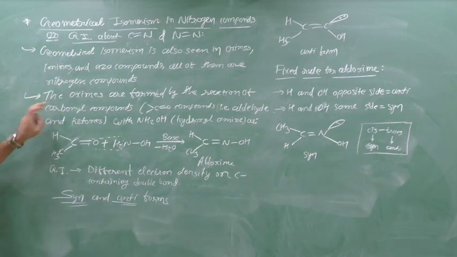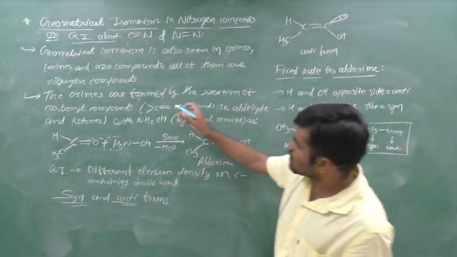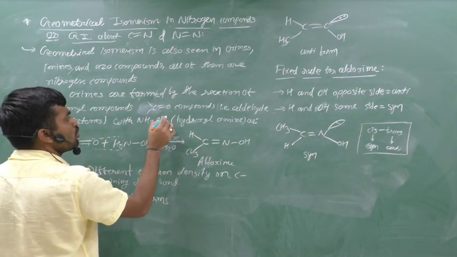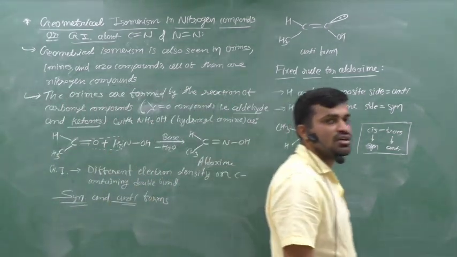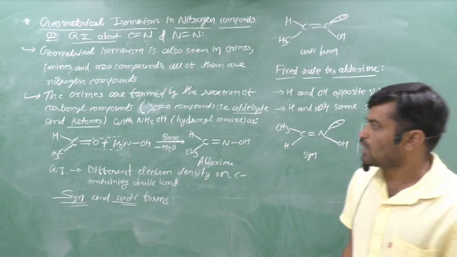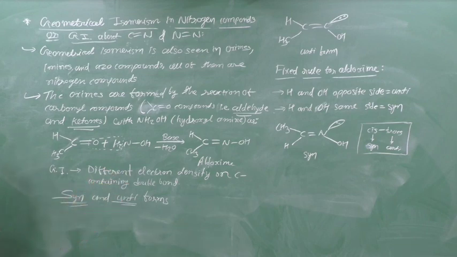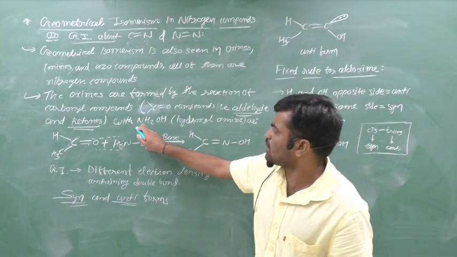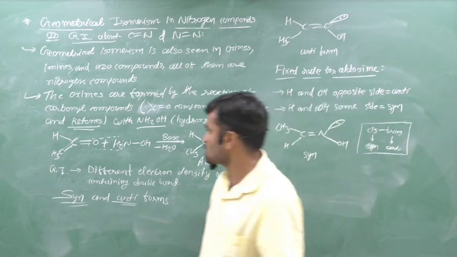Second point is that oximes are formed by the reaction of a carbonyl compound. Carbonyl compound means it has at least one C double bond O group, and it is present in aldehydes and ketones, which we can study in nomenclature. Clear? How can we form the oxime? We can form the oxime with the help of a carbonyl compound, an aldehyde or ketone, by its reaction with NH2OH. The name of NH2OH is hydroxylamine.